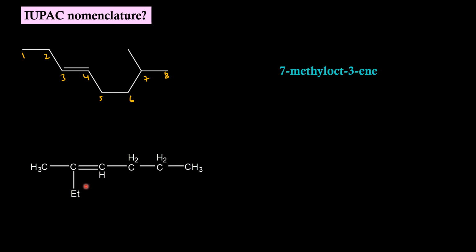Another example. Observe carefully. This is methyl, 1 carbon atom. ET stands for ethyl, 2 carbon atoms. So the longest chain will be this one. And if we start numbering from this end, the double bond will get the lowest number. Let's number it now. 1, 2, 3, 4, 5, 6, 7. We have a methyl group sitting at position 3. So the name will be 3-methyl hept-3-ene.